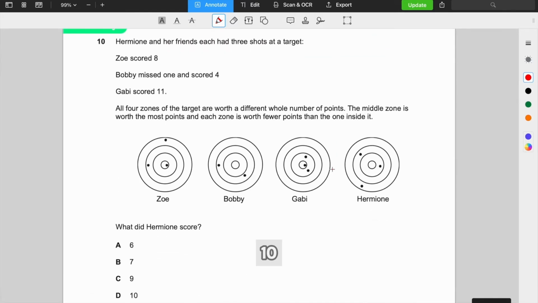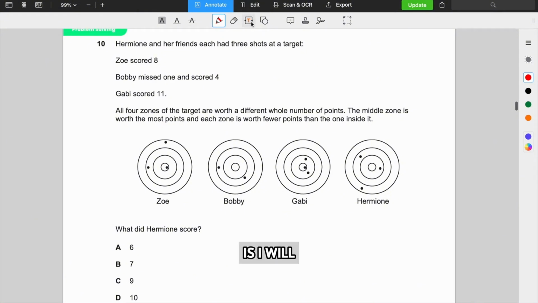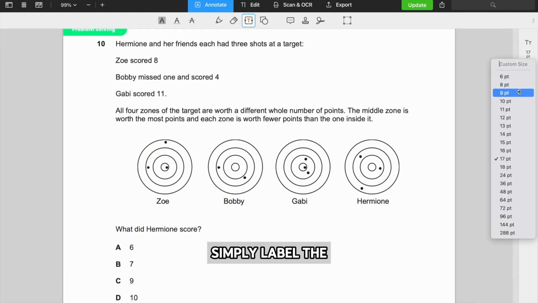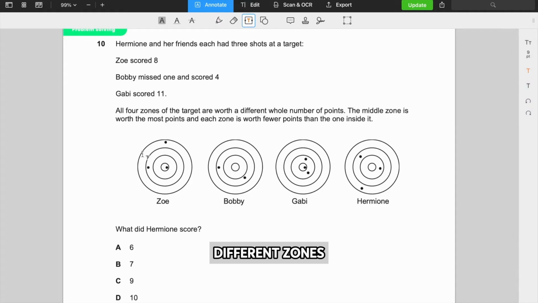So the way I've done question 10, and there are different ways, is I will simply label the different zones. I'm going to call the most center zone A, and then the ones outward B, C, and D. So this one will be B, this one will be C, and this one will be D. So the one at the most outer zone is D, okay? This will just help us work out what's going on.